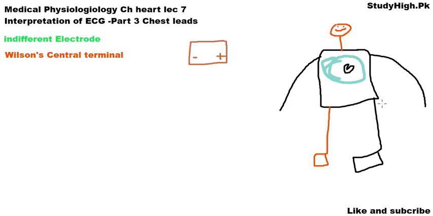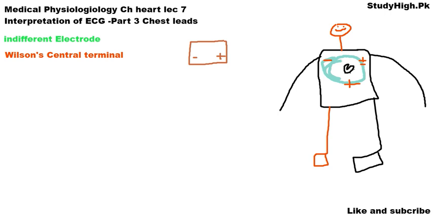Now I am going to show you how the negative terminal is modified in such a way that it remains common for all the leads, and how it can be zero in some cases and has some voltage that remains constant for all the chest leads or chest electrodes. As I have explained in the previous lecture, this side of the heart is mostly in repolarized form. This is in some cases in polarized form and in some cases in depolarized form. In most cases, during the spread of the depolarization wave, it remains positive.